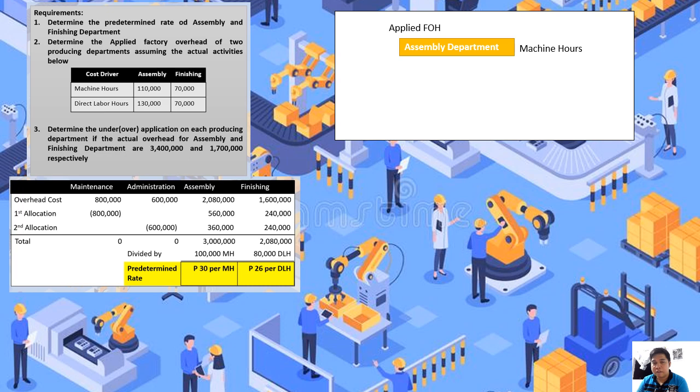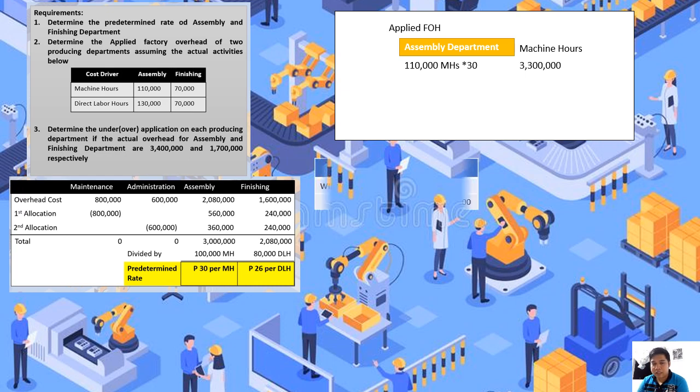Therefore, to compute the applied factory overhead for the assembly department, we have 110,000 machine hours multiplied by 30 pesos per machine hour. So the applied factory overhead to be charged to production under the assembly department is 3,300,000 pesos.